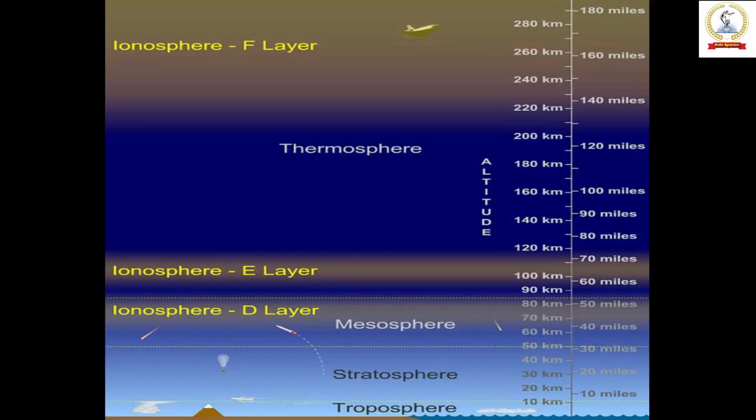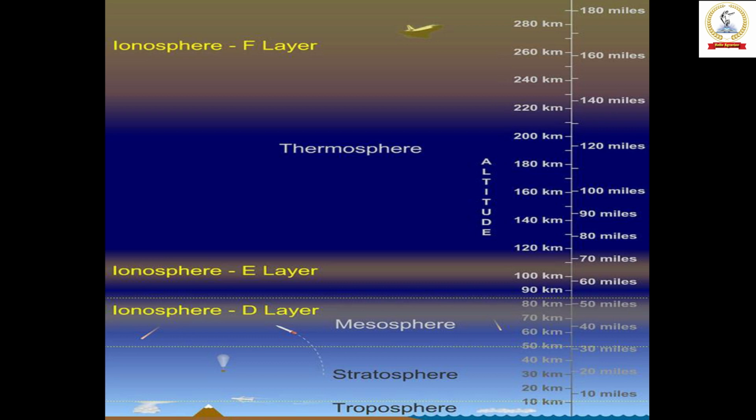The ionosphere has three main regions called the D layer, the E layer and the F layer. These regions don't have sharp boundaries, and the altitude of the ionosphere varies during the course of day and night hours and from season to season.